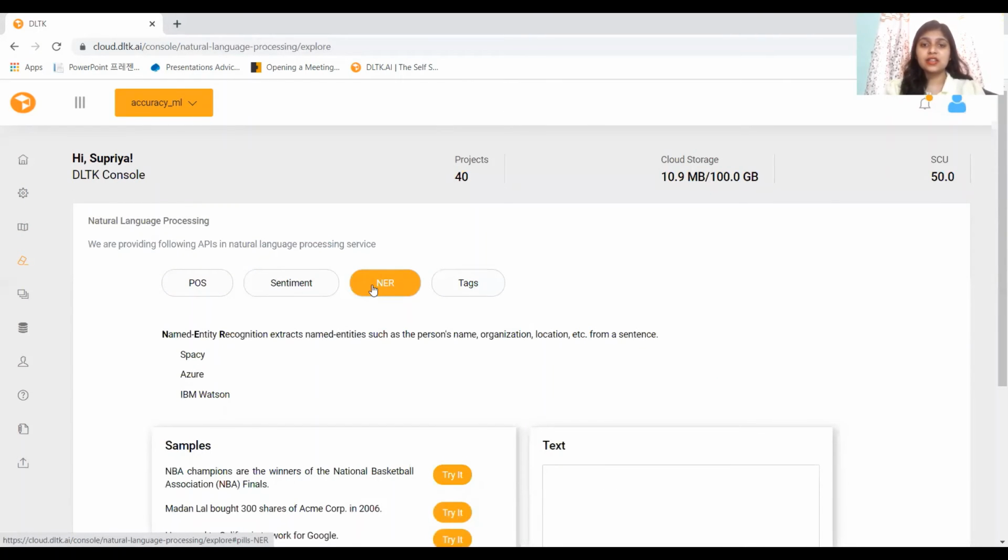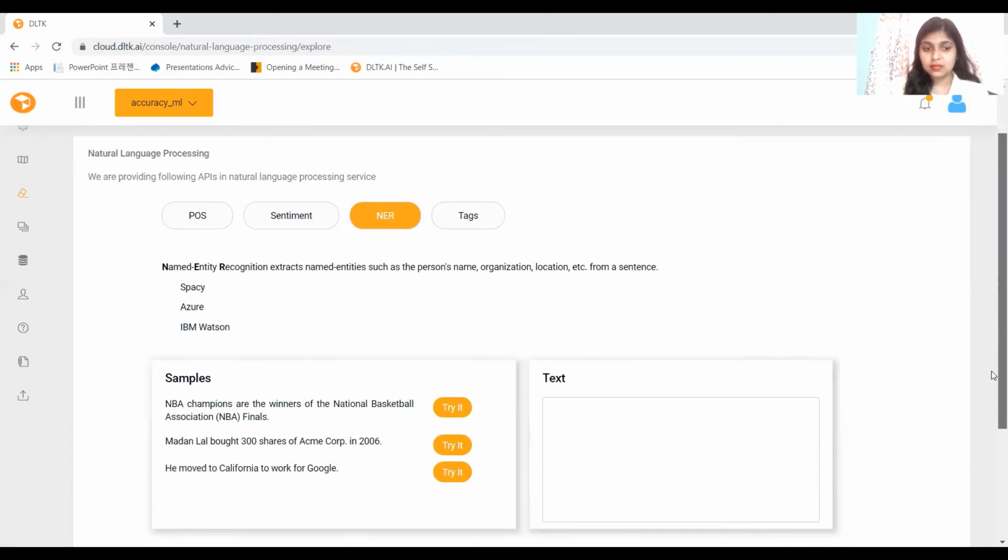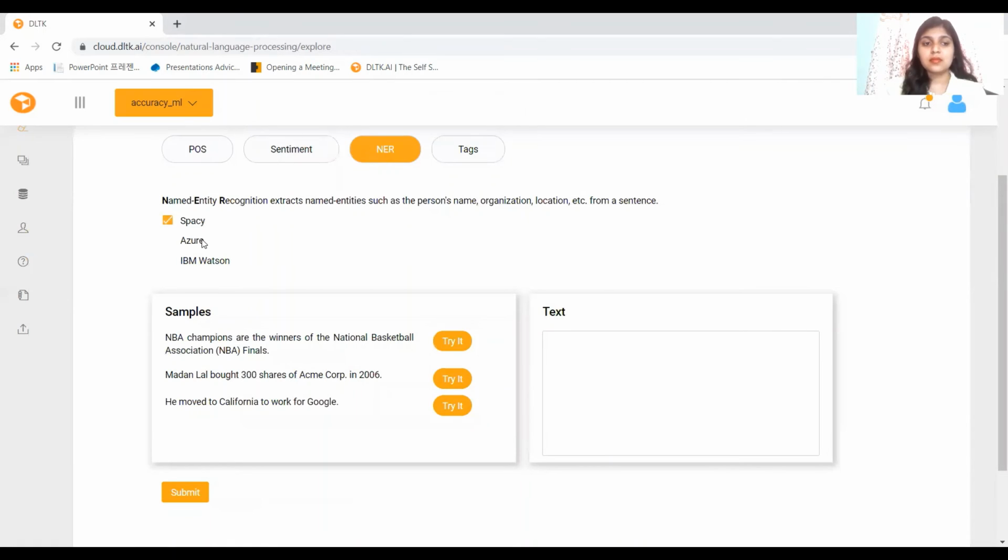Moving to named entity recognition. Named entity recognition is the task that implies identification of entities in a sentence like a person, organization, time, date, location, etc. and a classification into categories. This would enable you to do NER tagging of the text, which helps to find the nearest match for the person detected and use information such as occupation, nationality of a person, and many more. spaCy, Azure, and IBM Watson are used for named entity recognition. Give the input and click on Submit.